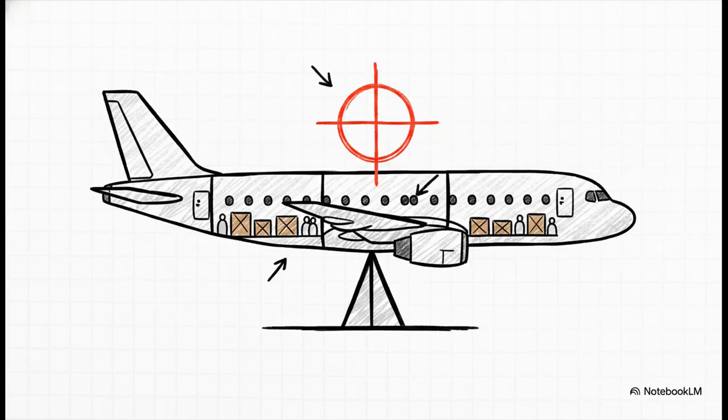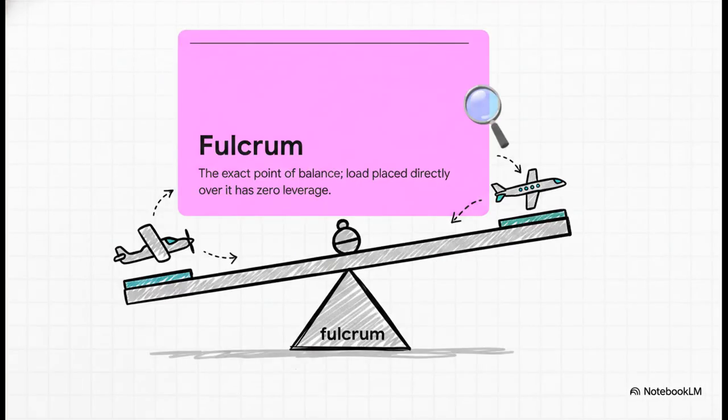Okay, let's move on to the second half of the equation and see how this all builds together. Balance is all about exactly where you place that weight to keep your center of gravity in a safe spot. Because just having the right total weight, that's not enough. It has to be distributed correctly across the entire airframe to actually keep you flying straight and level. To wrap your head around this, just think of a childhood seesaw. That pivot point right in the very middle, that's your fulcrum. And any weight sitting directly on top of that fulcrum doesn't do anything at all to tip the scales. It is the exact point of perfect balance.